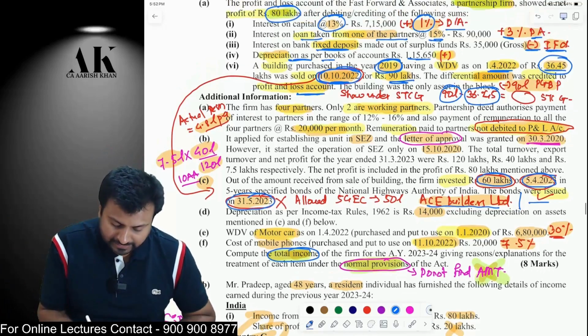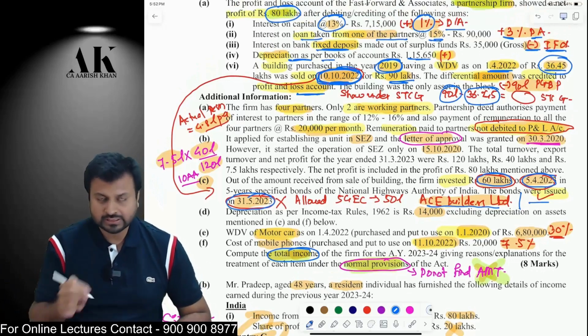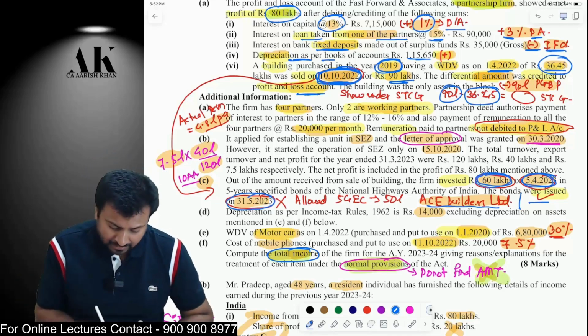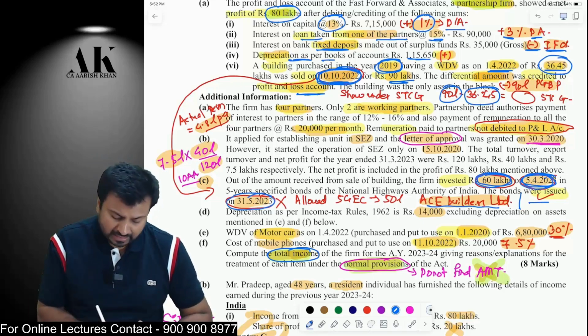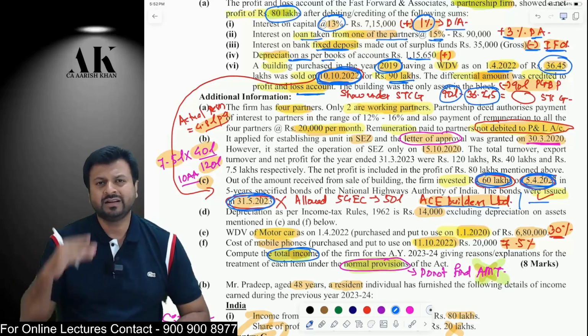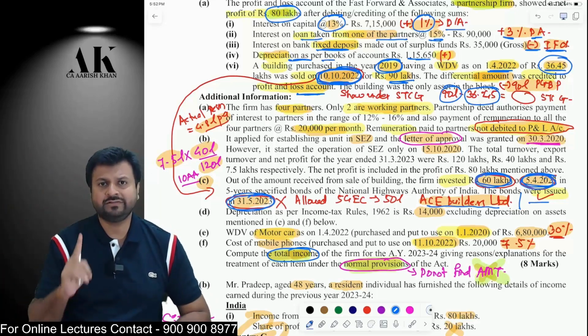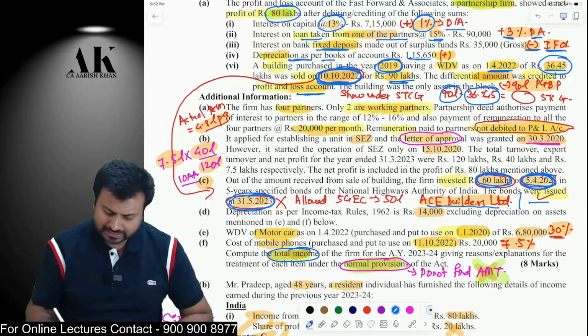Listen carefully. On 10th of October, you have sold the asset. Now, within 6 months, you are supposed to invest in the new bonds, in the bonds of NHAI, RECL, etc. So you have invested 60 lakh rupees on 5th of April, which is within 6 months, but the bonds were issued after 6 months. It doesn't matter. The bonds can be issued at any time. What matters is when you have invested in the bonds. Are you investing within 6 months? The answer is yes. You will get the deduction. Okay, but how much? Only 50 lakh rupees exemption will be allowed to you.